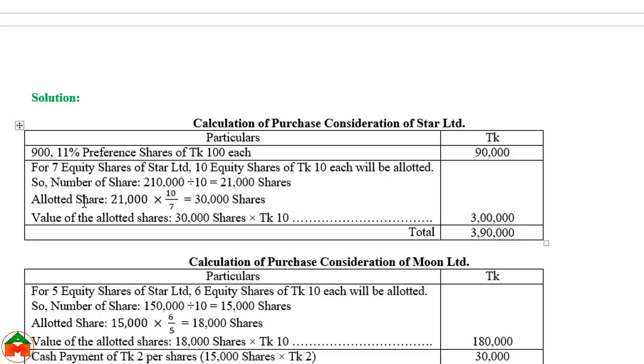So to get the allotted shares, we should divide this 21,000 by 7, and multiply the result with 10. Again I am repeating, 21,000 is the number of shares in the old Star company, and in a new company they will get 10 shares against 7 shares. So to calculate the allotted shares, we should divide this 21,000 by 7, then the result should be multiplied by 10. So the ultimate result is 30,000. That means the equity shareholders of Star Limited will get 30,000 shares.